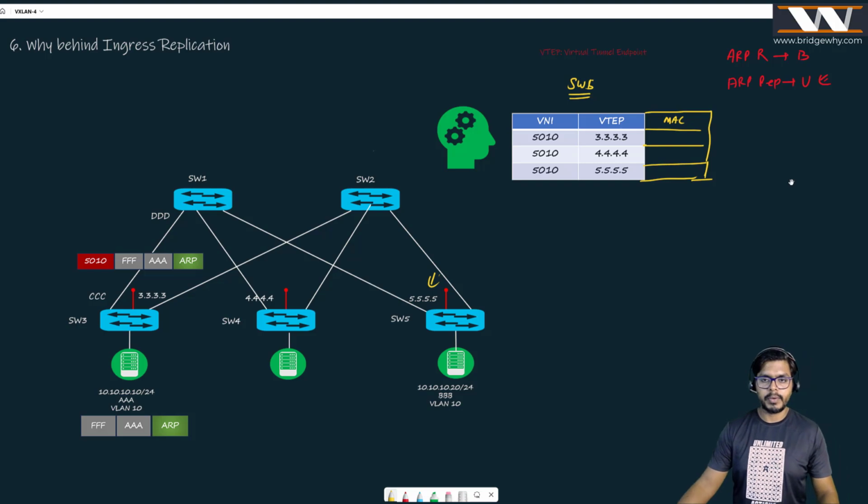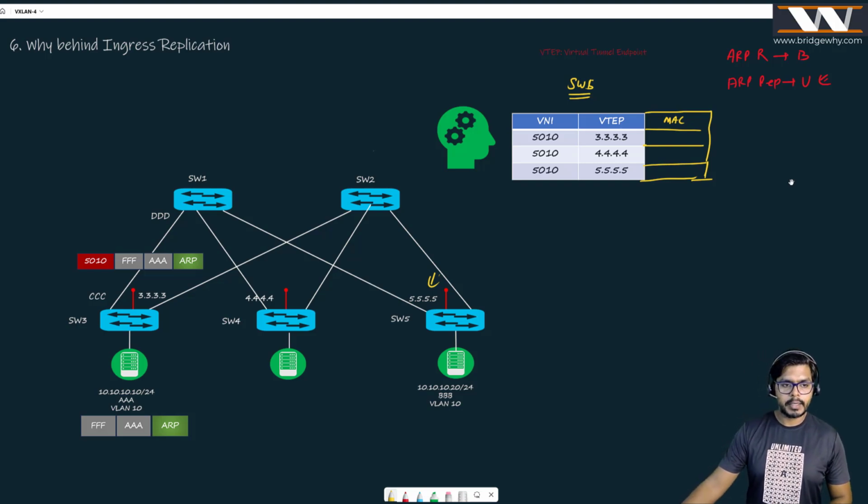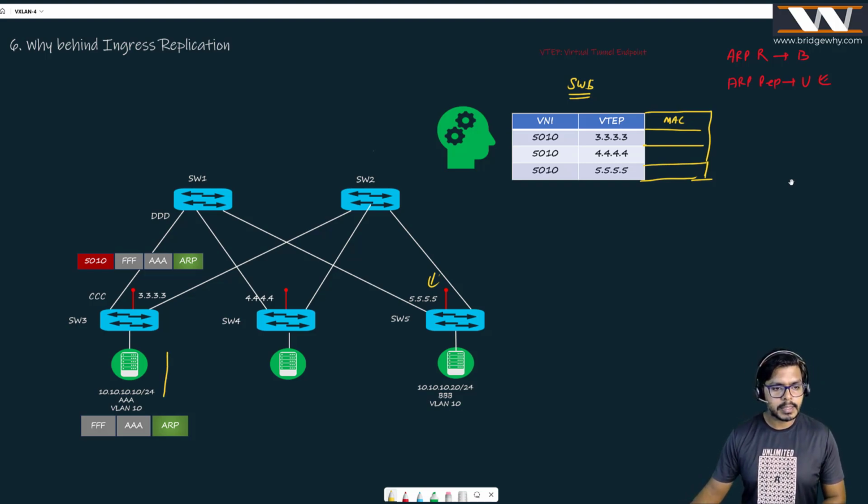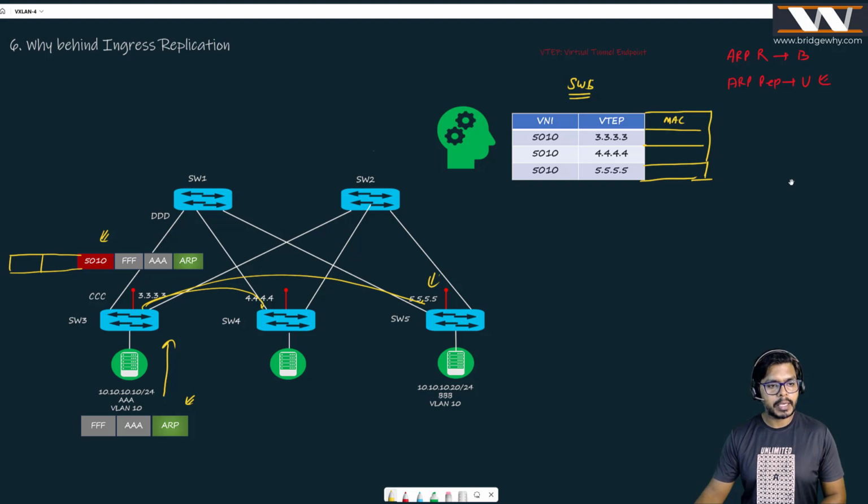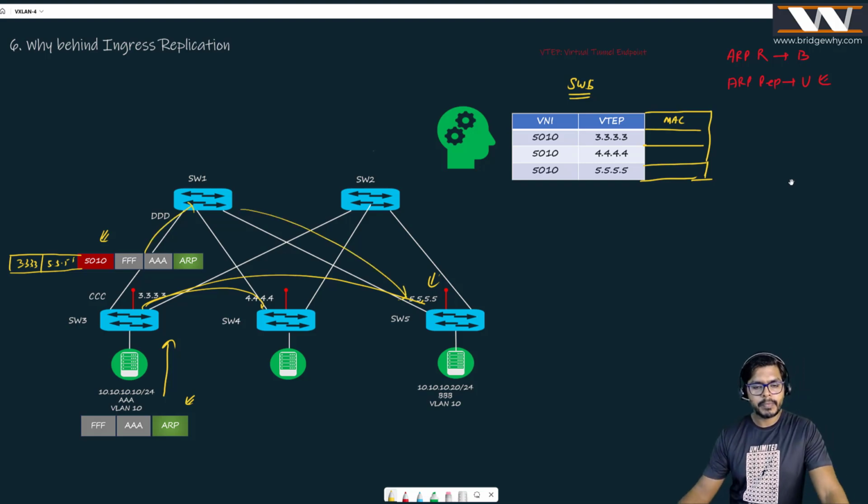Okay, let's talk about it. So what will happen here is this host is sending ARP. You all know about it. The ARP message will be encapsulated in the VXLAN, which is 5010, and the source IP and destination IP will be, I need to put it here, right? It will be going over 4.4, it will be going over 5.5. I am talking about a message which is going from 3.3.3.3 to 5.5.5.5. This message will be going here, and from here it will be coming here. As simple as that.